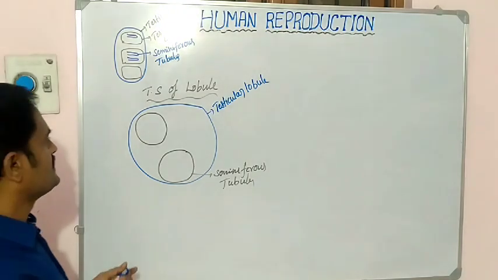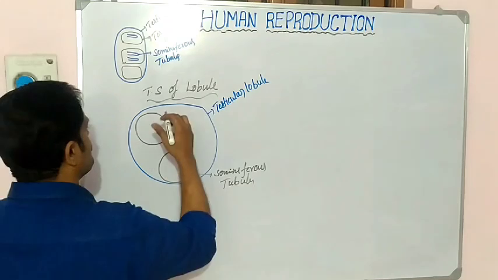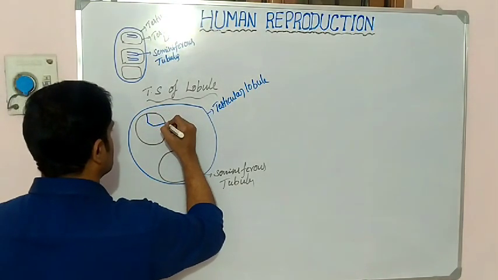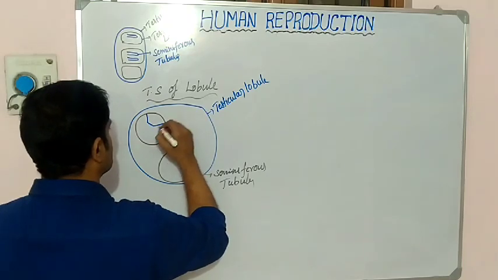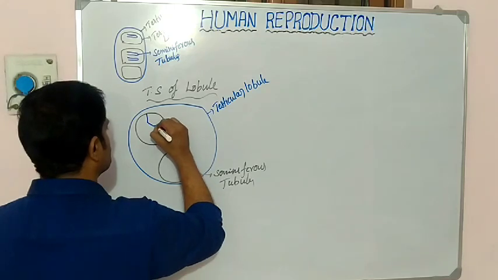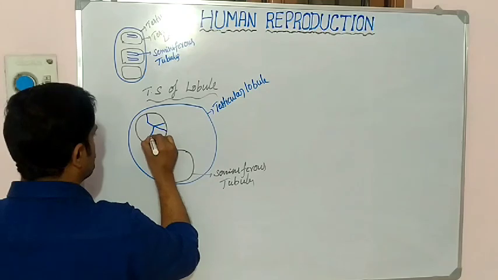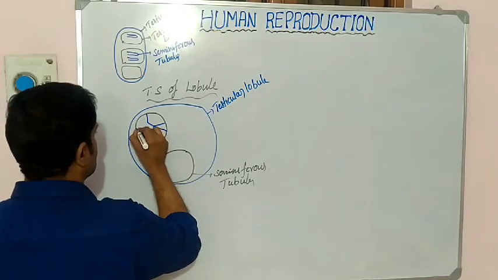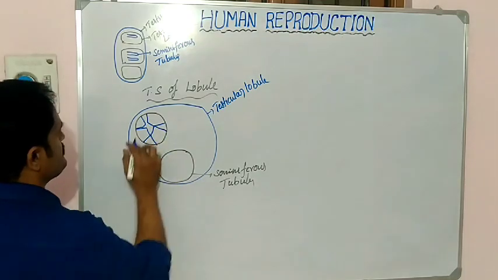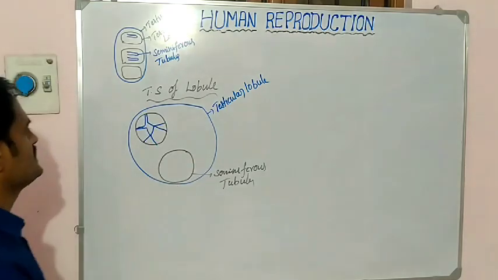Next, each seminiferous tubule consists of some cells, like this.